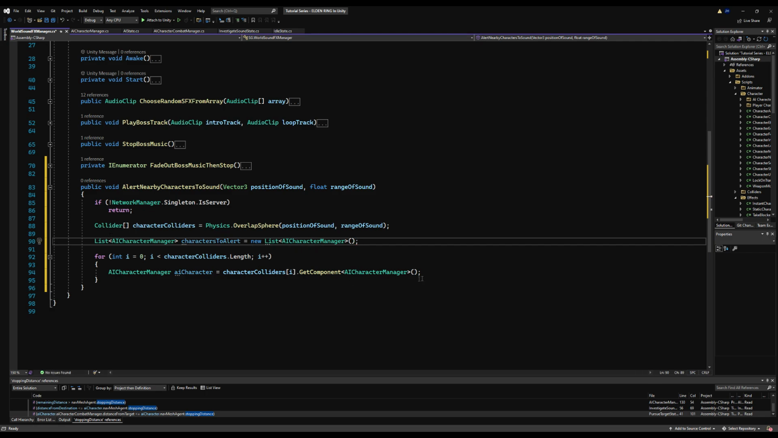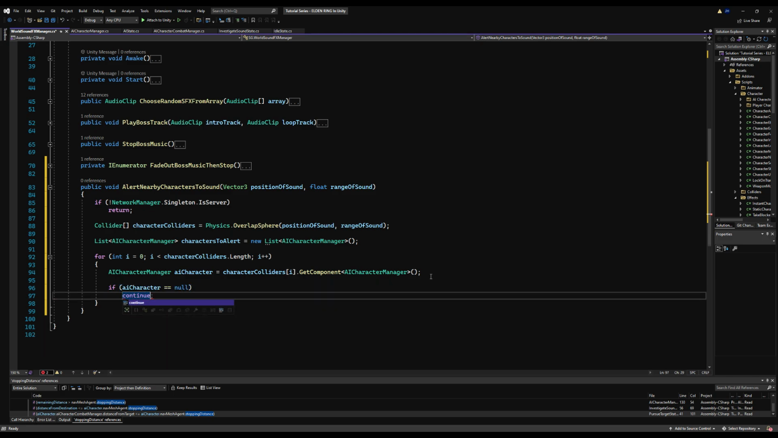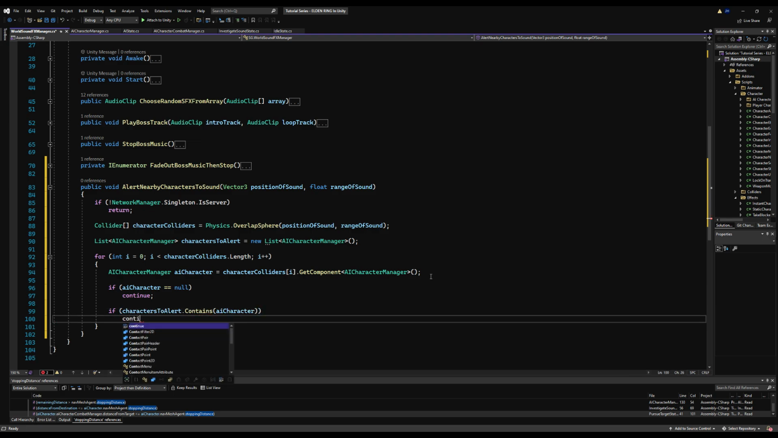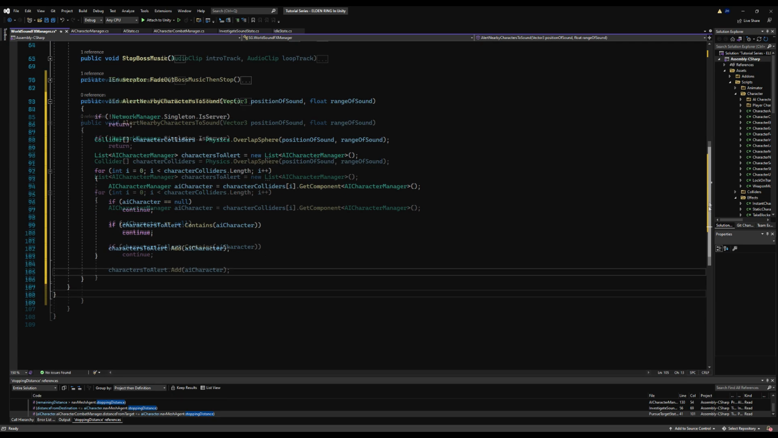And then every time we get an AI character, first we're going to check to make sure they're not null. So we're going to say if AI character is null, continue. This means go to the next entry in the loop. Likewise, if charactersToAlert contains this AI character already, continue. Otherwise, finally add the AI character to the list by saying charactersToAlert.Add(AI character).